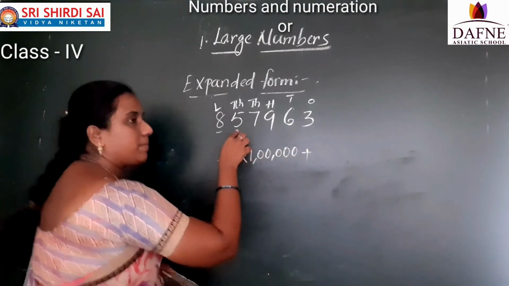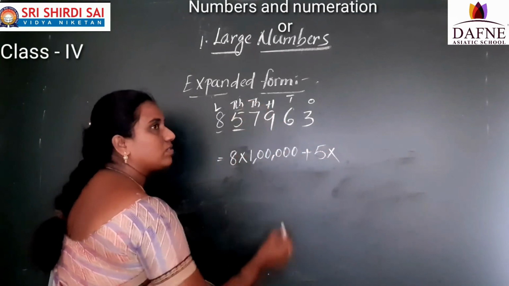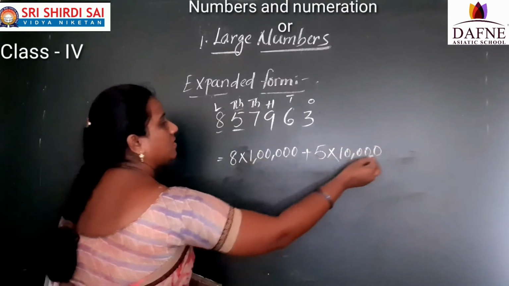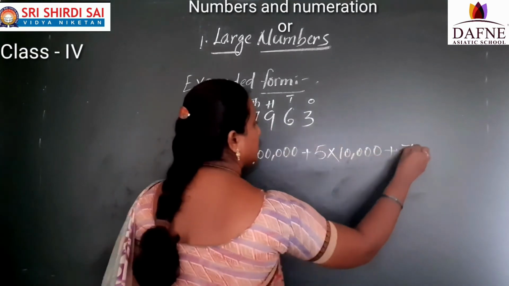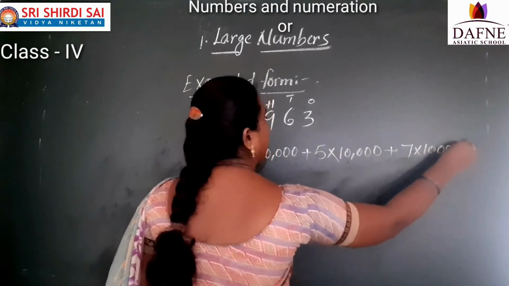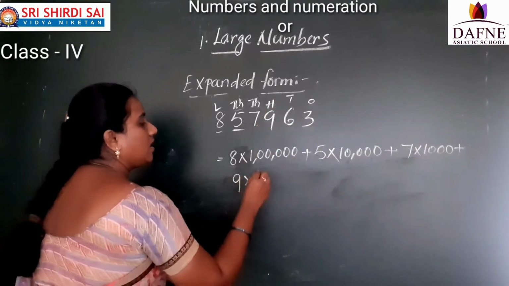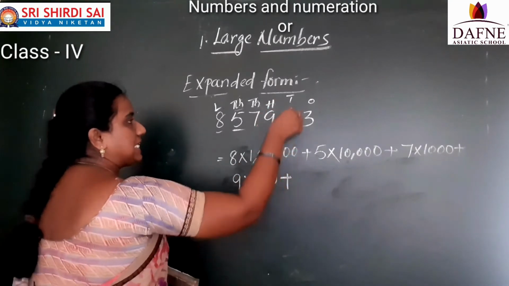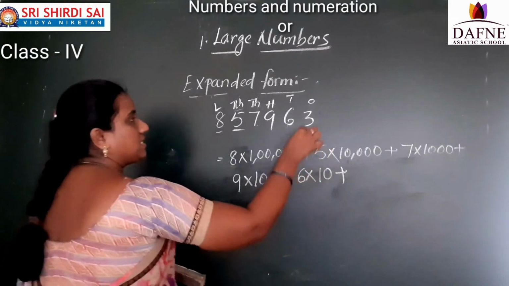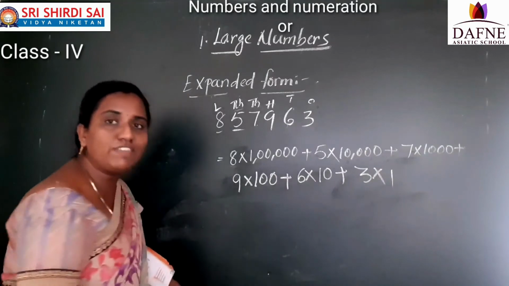Plus, next digit. 5 into, what is its place value? 10,000. Plus, what is the next digit? 7. What is its position? 1,000. 7 into 1,000. Plus 9 into what is its position? 100. Plus 6 into what is its position? 10. 6 into 10. Plus 3 into which position is it? 1. This is the first step.